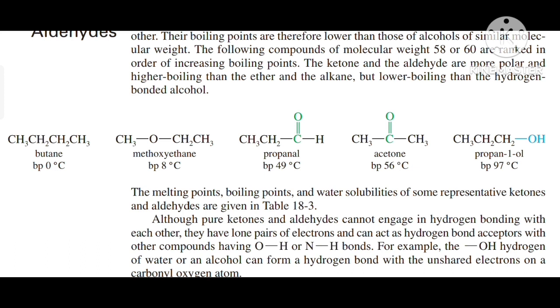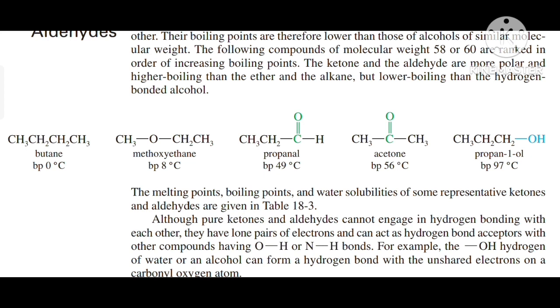So in this slide there are some examples given regarding boiling points. If we compare the boiling points of butane and methoxyethane, the boiling point of butane is 0 degrees Celsius and that of methoxyethane is 8 degrees Celsius.